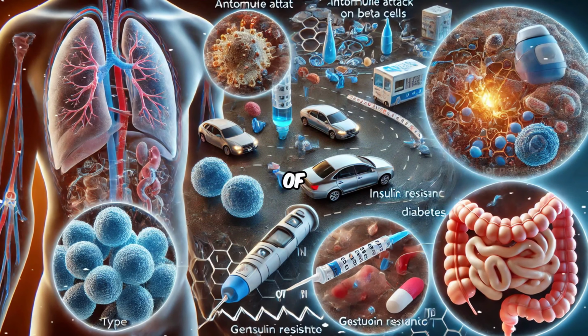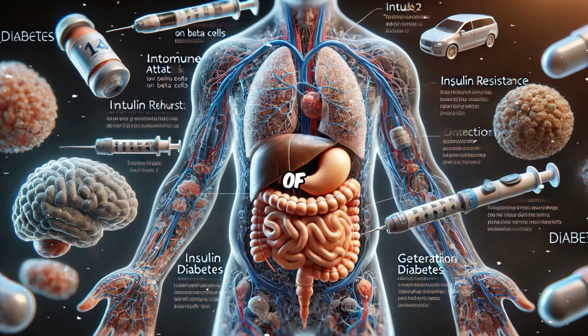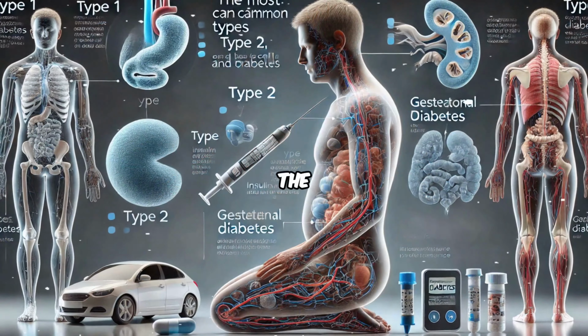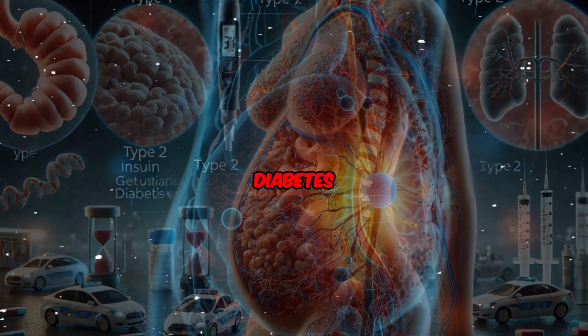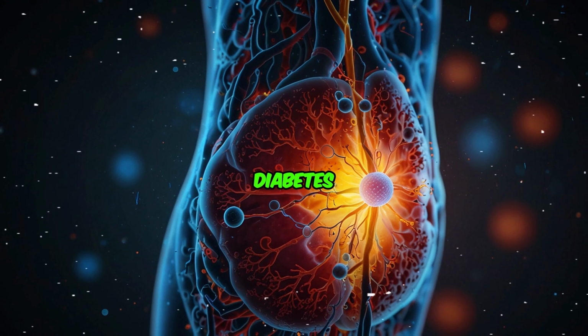There are several types of diabetes, each with its own set of causes and treatment methods. The most common types are type 1, type 2, and gestational diabetes. Let's begin with type 1 diabetes.